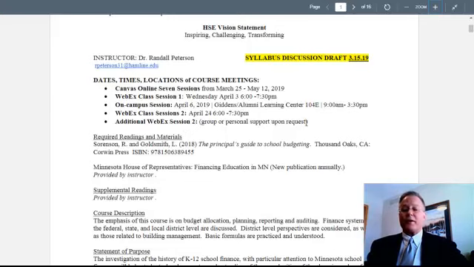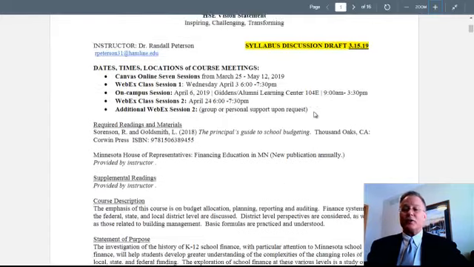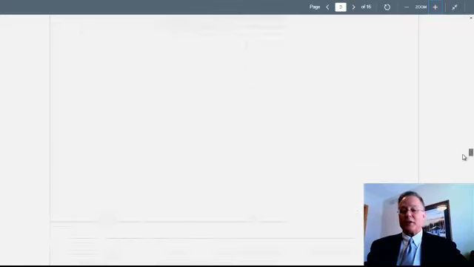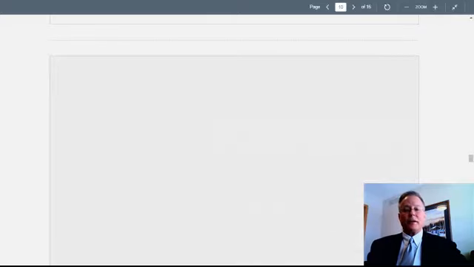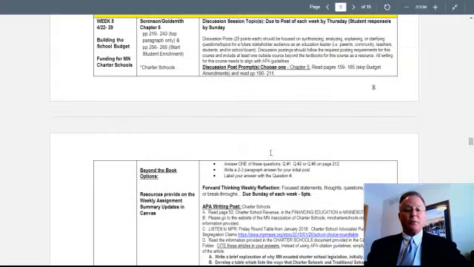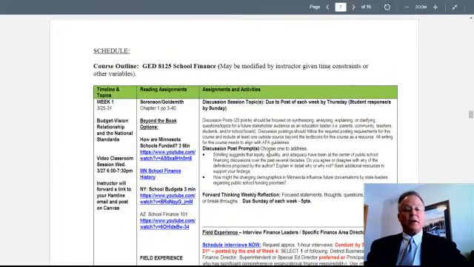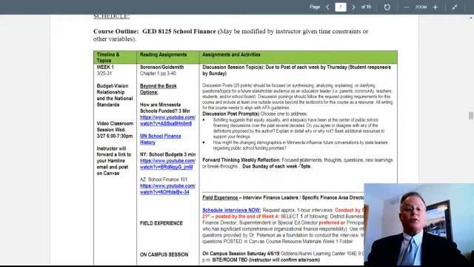Another item I'd like to point out: there's a lot of traditional information in the syllabus, but on page 7, we will let the campus site catch up with us, but on page 7 you will find a summary of the 7-week sessions beginning on March 25th. Every week you'll find a little bit about the reading. You'll find some items to support your reading, which I always call beyond the book resources. And it will also show the specific information that needs to be accomplished during that week.